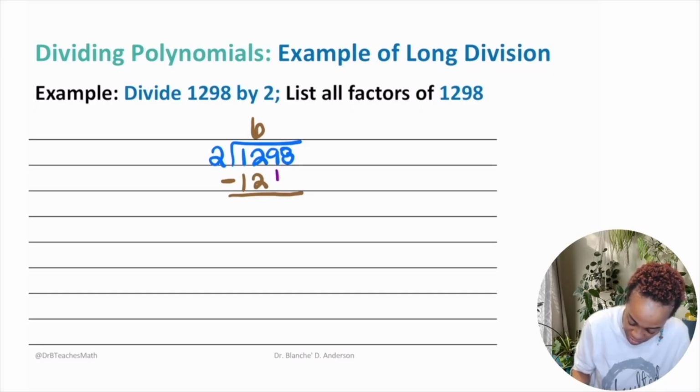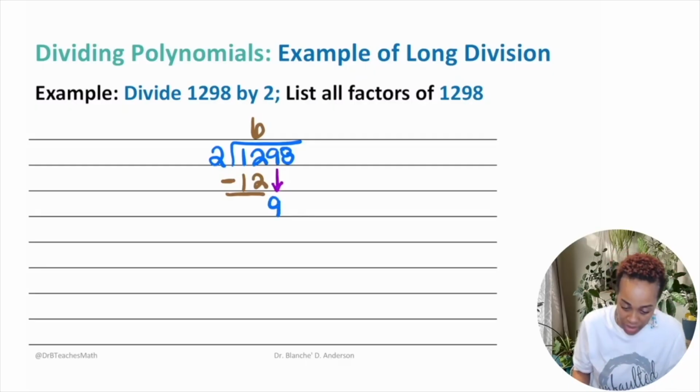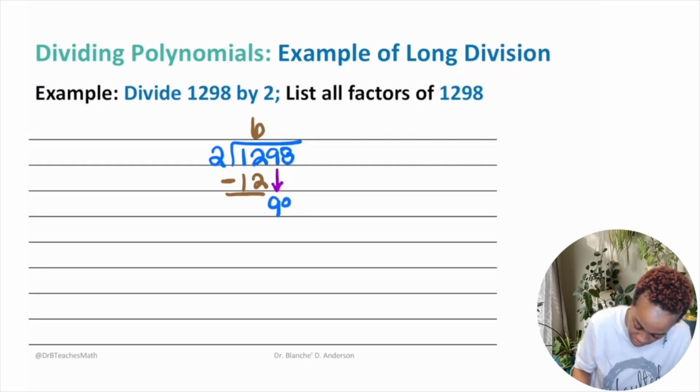Remember, we would bring down these numbers here. Y'all remember that? I'm saying remember that like I'm old. So we would bring that number down. My arrow's a little too long. So let's bring down the 9. So once we bring down the 9, we have this, right? And then you would say, sorry, bring down those numbers.